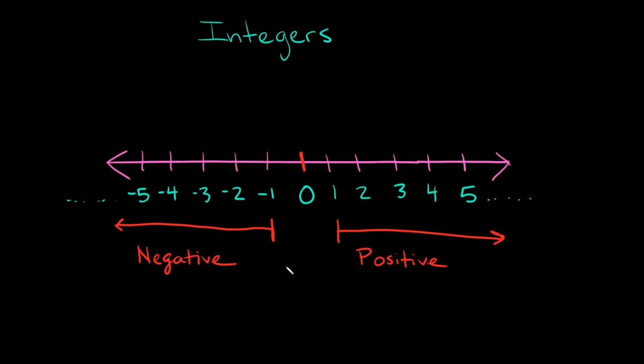And what about the number 0? Is that a negative or positive integer? Well, 0 is neither negative nor positive, okay? So it doesn't fall into either of these two categories. So it's simply just known as an integer.